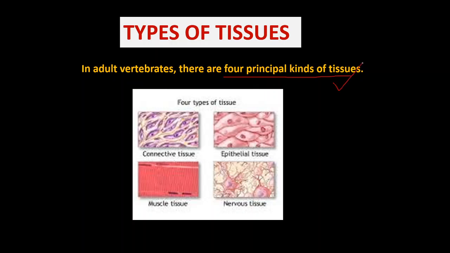Animal tissues की जब हम बात कर रहे हैं, तो four typical types of tissues in our body are mainly connective tissue, epithelial tissue, muscle tissue, and nervous tissue. Always make a habit of learning things by making them simpler. Nothing is impossible, only you have to make it simple, right? मुश्किल चीज तब तक ही लगती है जब तक हम उसको आसान नहीं बना लेते, right? So you can remember this as NEMC, that is nervous tissue, epithelial tissue, muscle tissue, and then connective tissue.